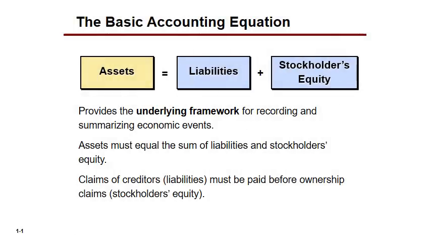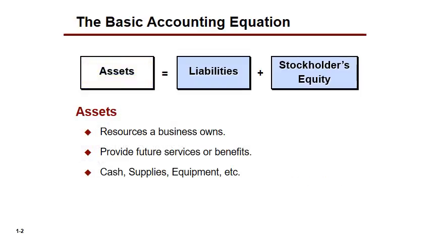Okay, and you remember that we said last time that assets equal liabilities plus stockholders' equity. And we had said at that time that assets had future economic benefit, right? So cash is an asset. If we have some sort of receivable that we're going to be getting in the future, that is going to be an asset for us, right? Future economic benefit. A building has future economic benefit because we're going to be able to use that into the foreseeable future. So all of these items are assets because they have what? Future economic benefit, right? Okay.